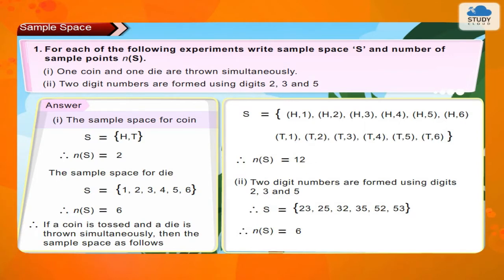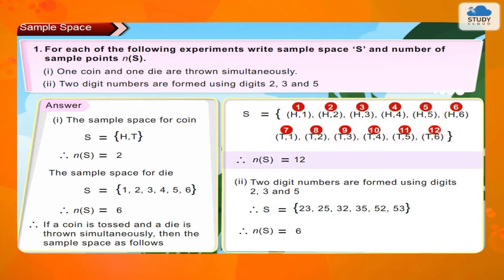Answer: 1. The sample space for the coin is S = {H, T}, therefore the number of sample points is 2. The sample space for the die is S = {1, 2, 3, 4, 5, 6}. Therefore, the number of sample points is 6. Therefore, if a coin is tossed and a die is thrown simultaneously, then the sample space is as follows. Therefore, the number of sample points is 12.